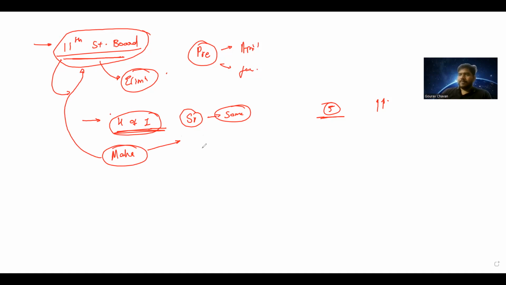Now, in the context of history of Maharashtra, what you need to do: we have seen the history of India, and in this history of India, you need to see the contributions of Maharashtra. That is, there was a non-cooperation movement. What is the role of Maharashtra in this particular non-cooperation movement? There was the civil disobedience movement. What was the role of Maharashtra in the civil disobedience movement? There was a Swadeshi movement. What was the role of Maharashtra in the Swadeshi movement? Same goes till the freedom struggle.